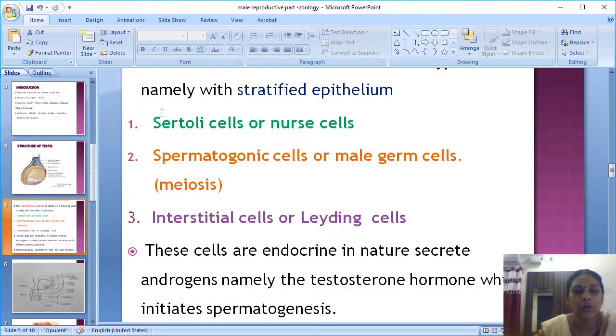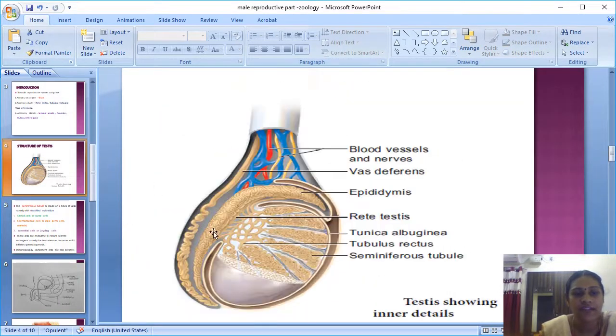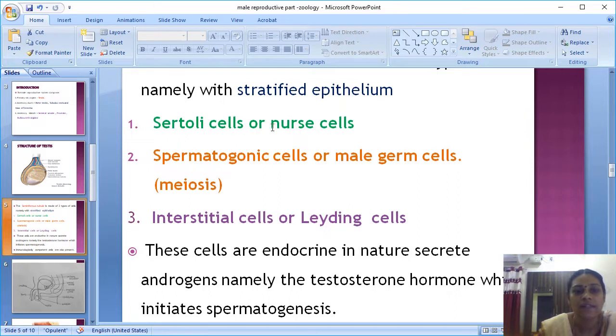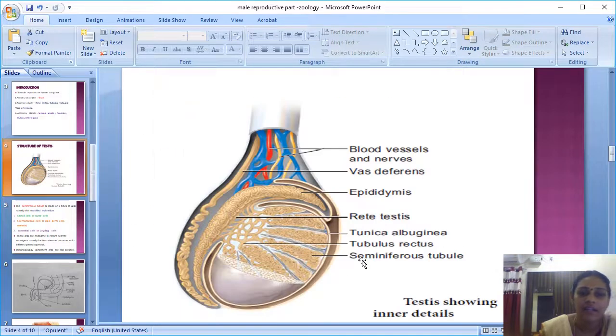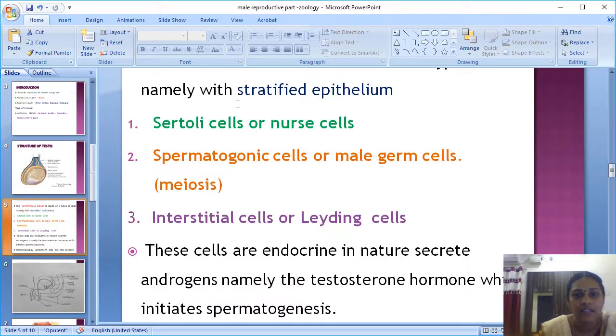Next, I already told you about the seminiferous tubules. The seminiferous tubules are made up of Sertoli cells, the nurse cells, and are lined by stratified epithelium. You studied different types of epithelium last year. The stratified epithelium makes up our seminiferous tubule.